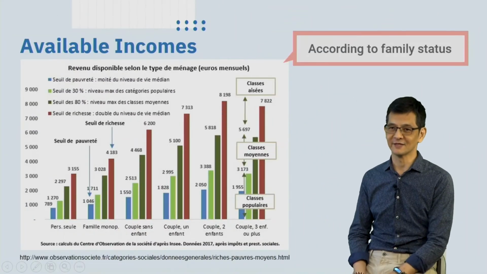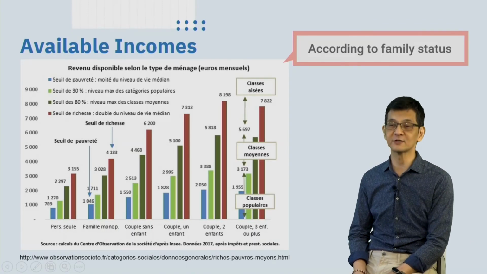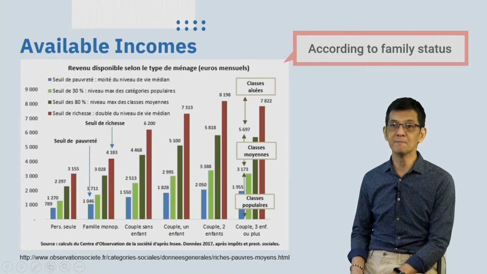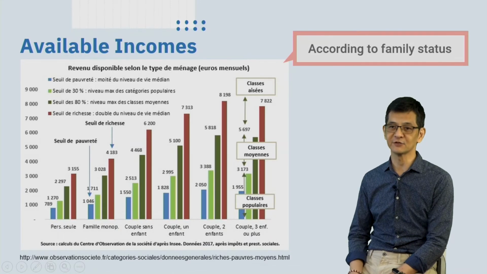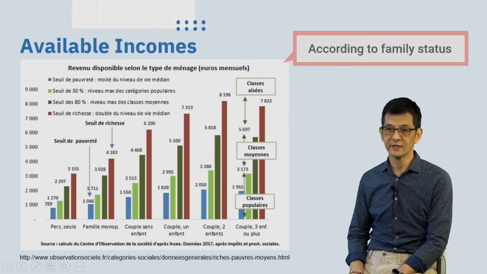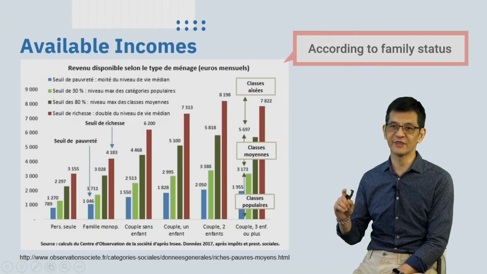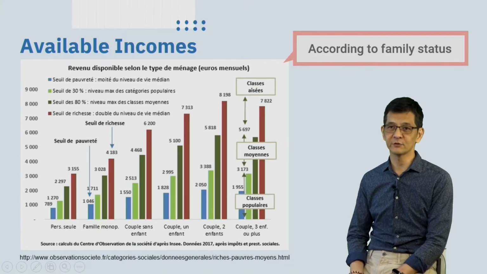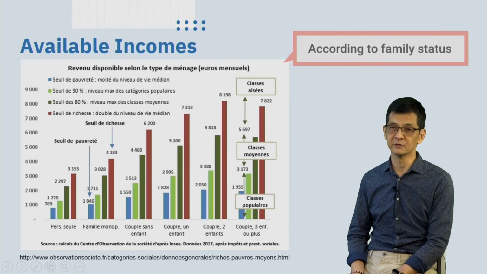Well, this is a very complicated graphic, but this is also a graphic from which we can see that according to the family situation, inequality becomes more and more serious in France. Take for example the famille monoparentale in the second category, which means the single-parent family. In these single-parent families, the parents' salary is very, very low. They earn only a little bit more than 1,000 euro per month. And you can see that in this category, only a few people can reach the threshold of richness.